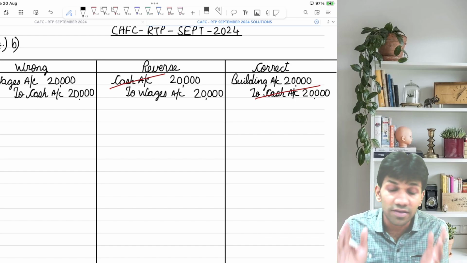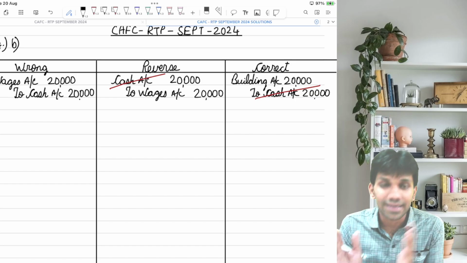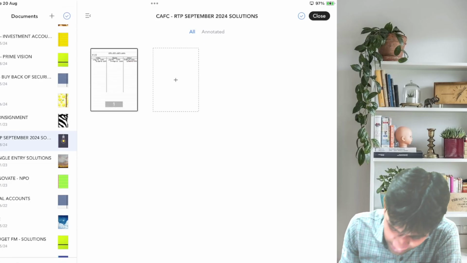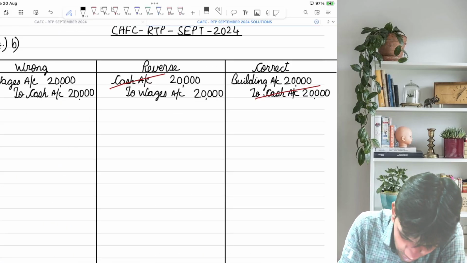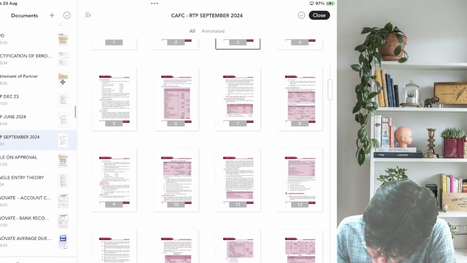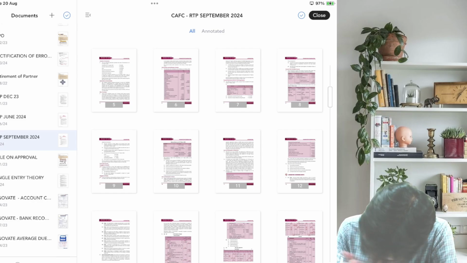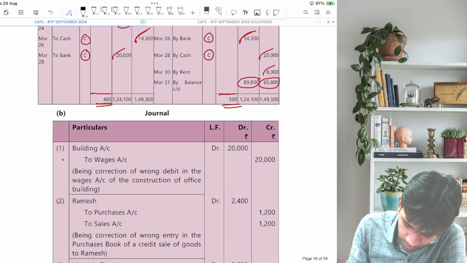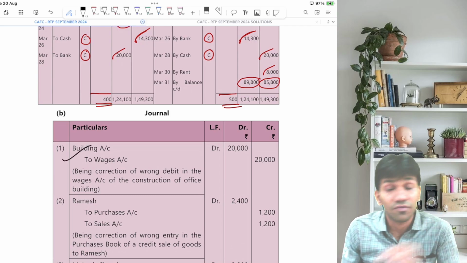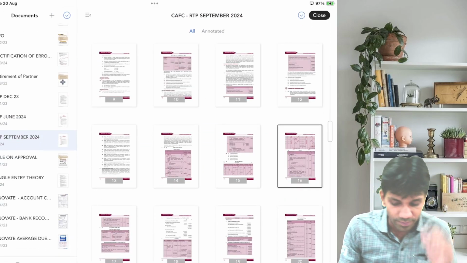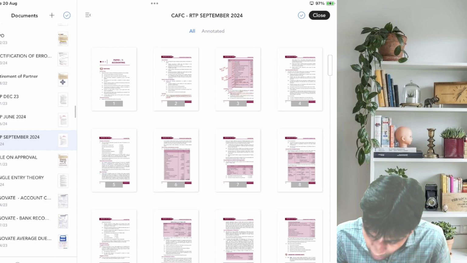So how to prepare the final rectified entry? That is a combination of correct and reverse. Building account debit to wages. Let's check this solution with the institute. Building to wages 20,000, being wages paid wrongly recorded, now rectified. The narration will be being wages paid wrongly recorded, now rectified.